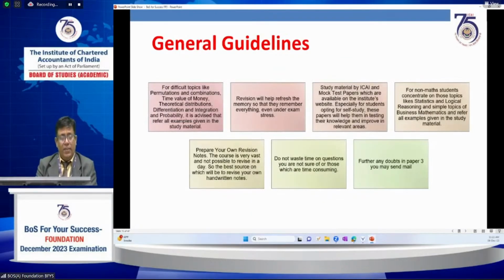For difficult topics like permutations and combinations, students may feel that these are topics they are not able to understand, but these are all real logical development topics which may be helpful for you also. Time value of money is a very, very important topic with good weightage. And theoretical distributions, binomial, Poisson and normal distributions, differentiation and integration, and probability are also important.